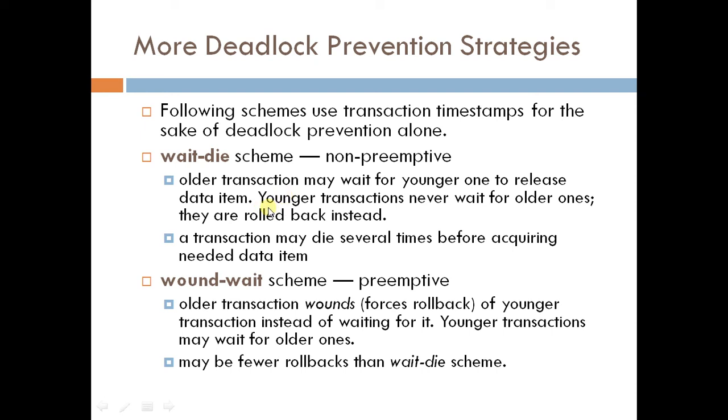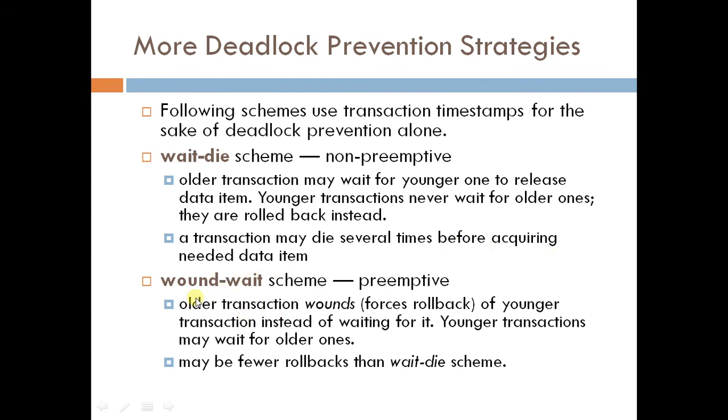However, if the opposite happens, if a younger transaction demands a data item which is locked by an older one, then the younger is aborted or rolled back. The older transaction gets a fair chance to execute because it has been waiting for a longer time, and the younger restarts. As you can see, a transaction may die several times before acquiring the data item.